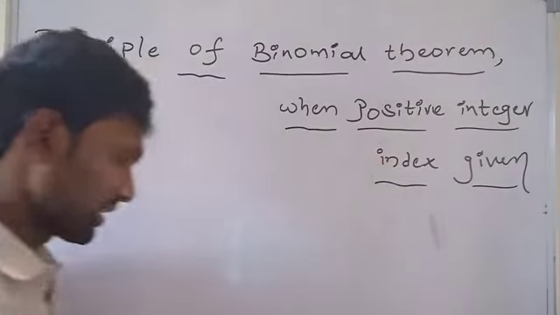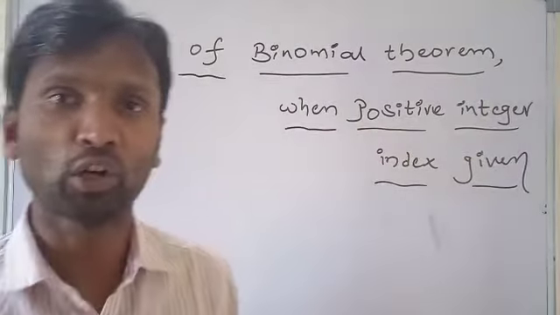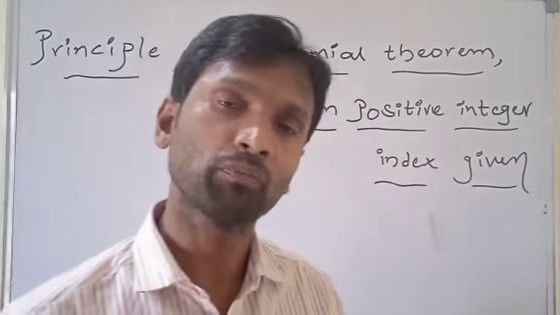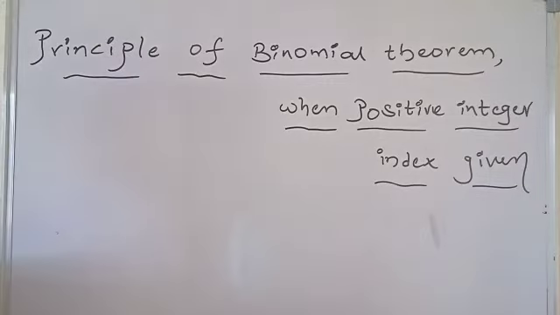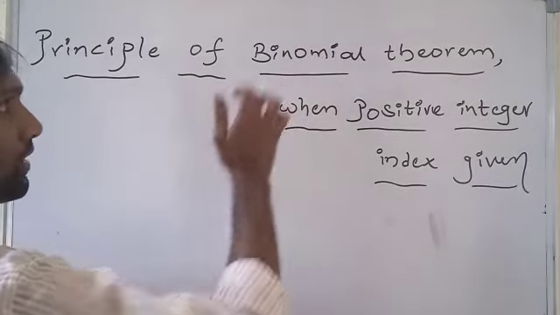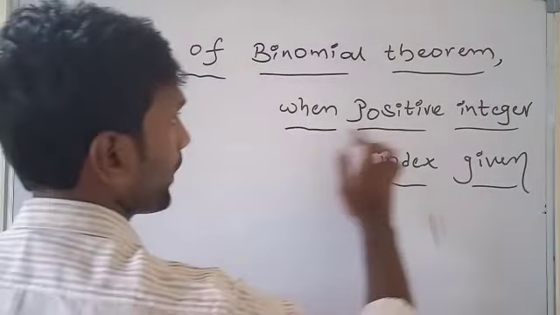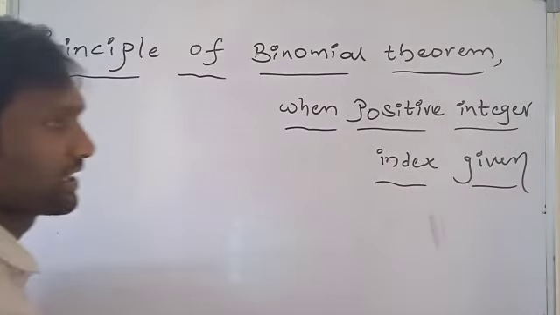So this is the first type of binomial theorem. Binomial theorem when positive integer index is given. There is a principle of binomial theorem when positive integer index is given.